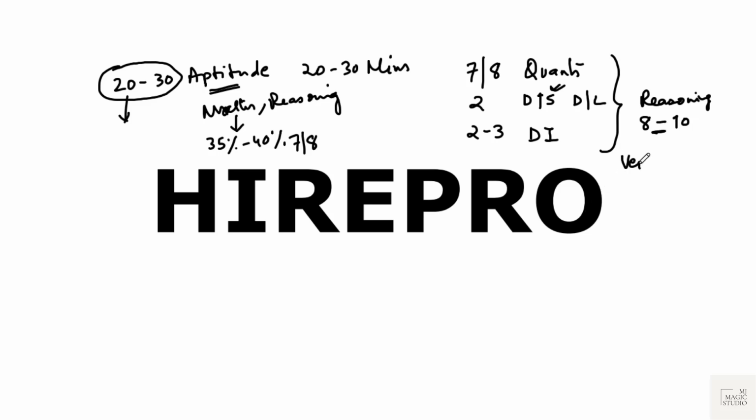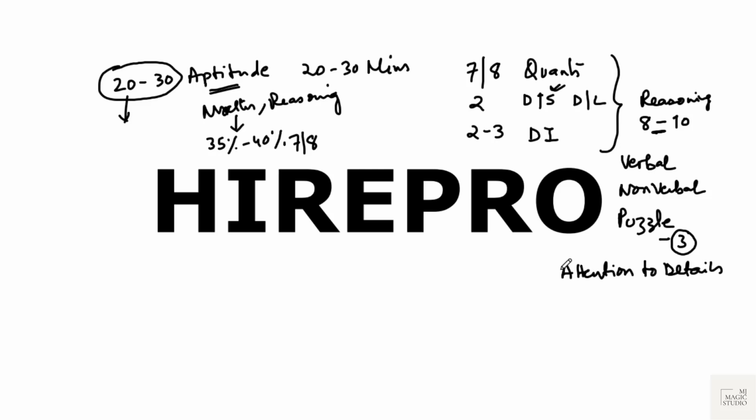And in reasoning, you will have verbal reasoning, non-verbal reasoning, that is pictures, puzzles. You will have a puzzle or a sitting arrangement type question where a caselet would be given and at least 3 questions would be asked from the same caselet. Then they have a special group called attention to detail, or eye for details, where we need more of detailing, reading, and then we will try to answer.